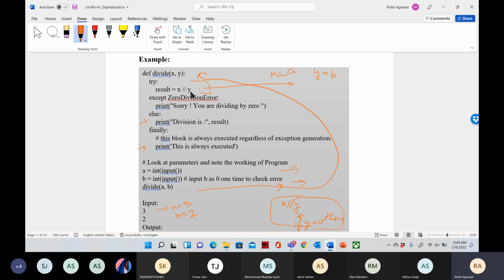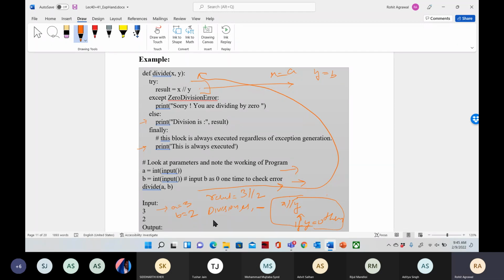There is no division error, so it will go to the else statement and print division is, and then this output.